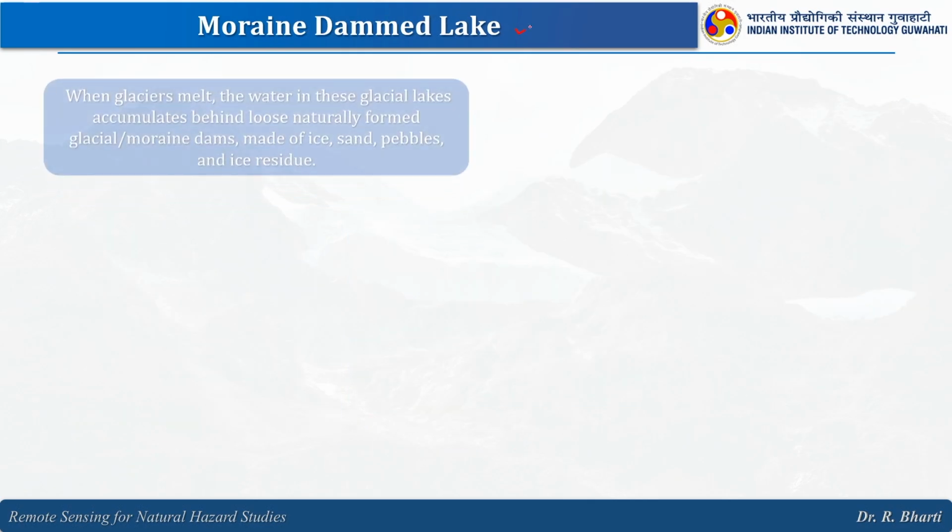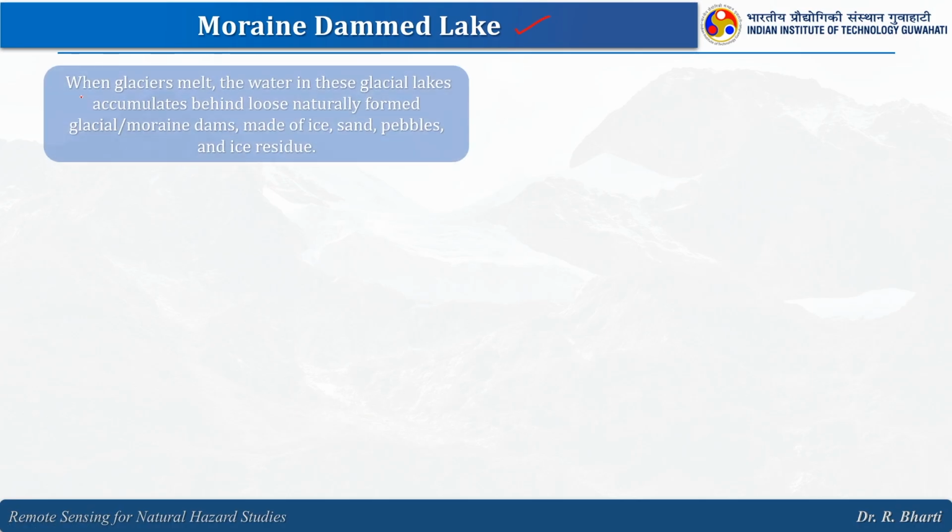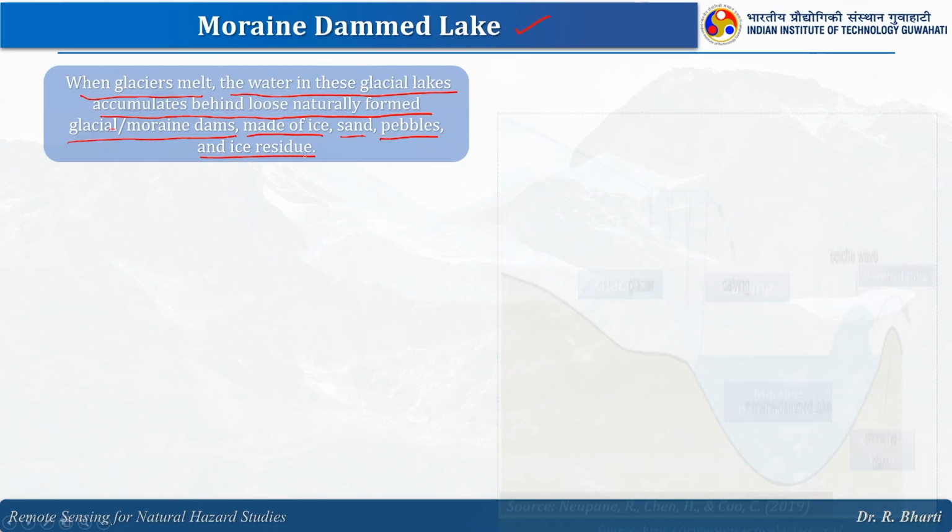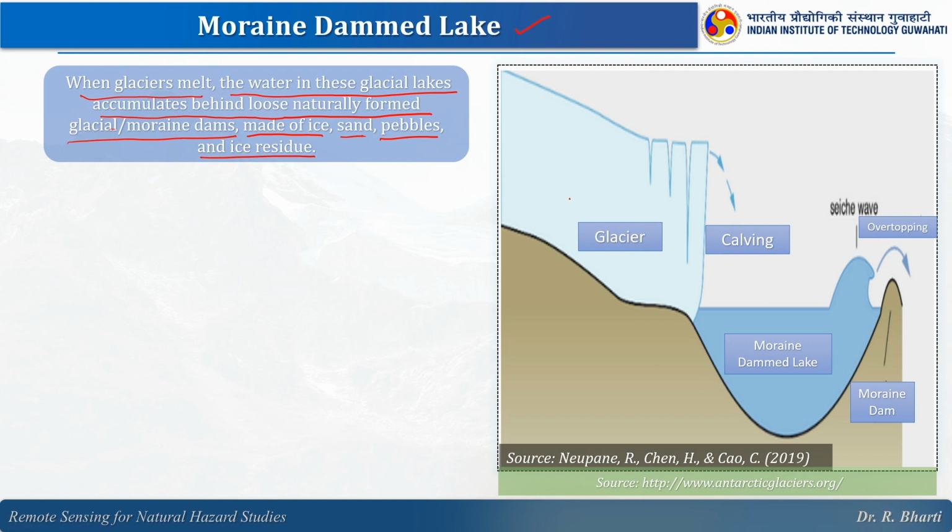Let us try to understand the moraine dammed lake. When glaciers melt, the water in these glacial lakes accumulates behind loose naturally formed glacial moraine dams made of sand, pebbles and ice residues, right. So, here this is the glacier, right.